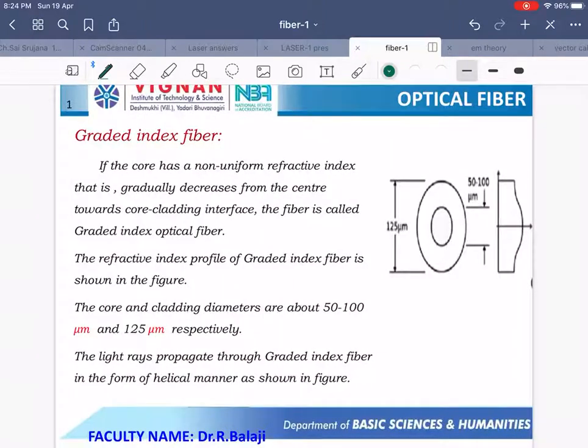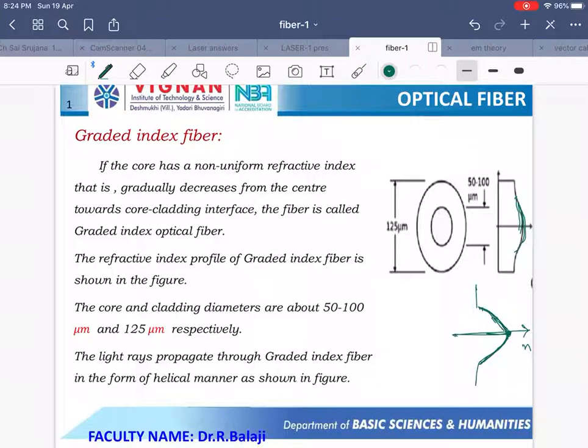The next one is graded index optical fiber. When we observe this refractive index profile, here in the core region it appears like this. This is the refractive index, right? At the center of the core, the refractive index value is more, and when we travel towards the cladding, the refractive index value gradually decreases. Such a type of optical fibers are called graded index optical fiber.